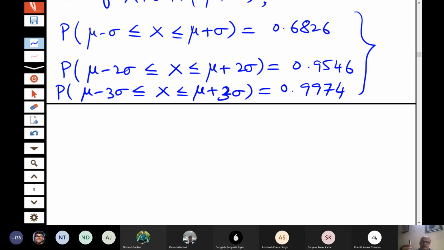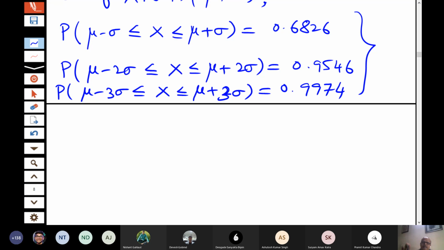Every unit that is produced should lie within 3 sigma of the specified diameter, that is mu minus 3 sigma to mu plus 3 sigma. If it is beyond that, then the product is rejected. So the quality control engineer will put the specification limit as 3 sigma limits.